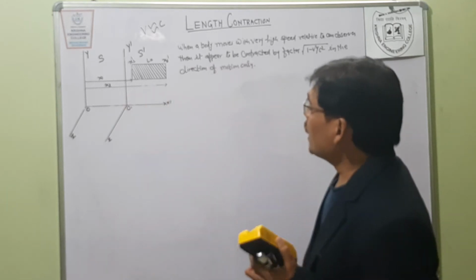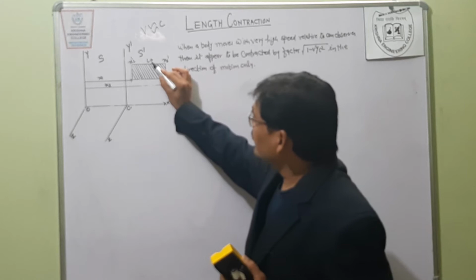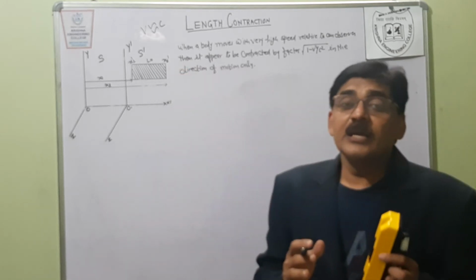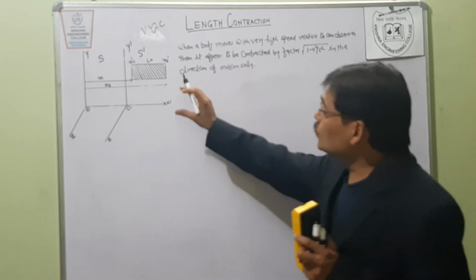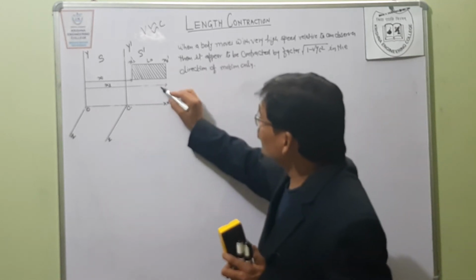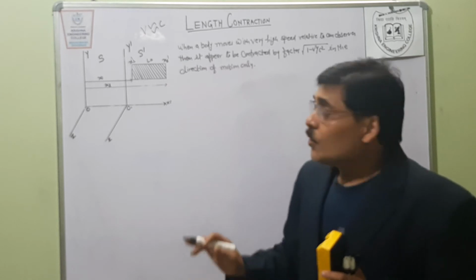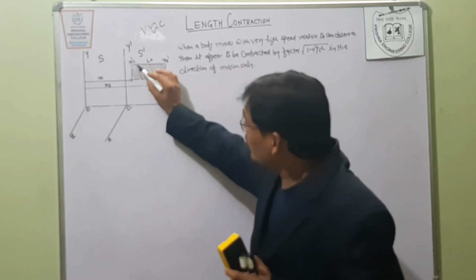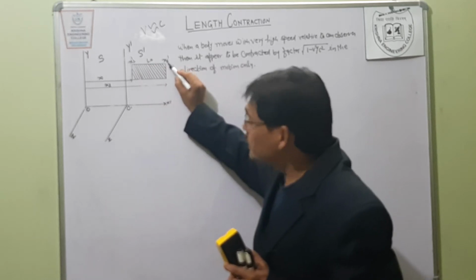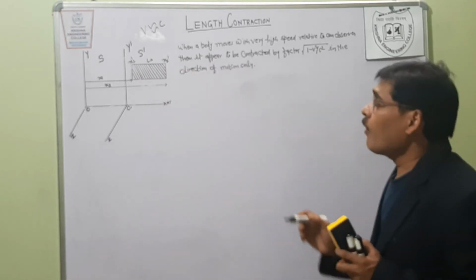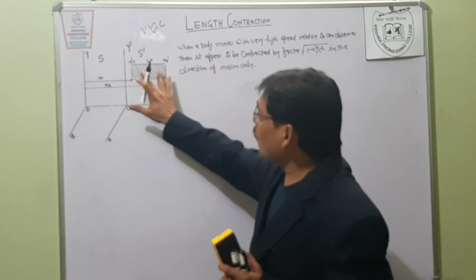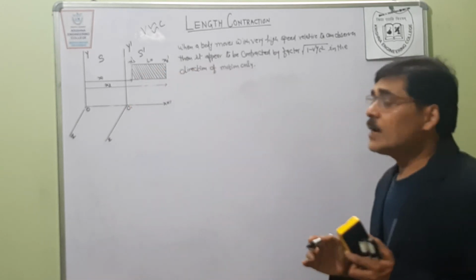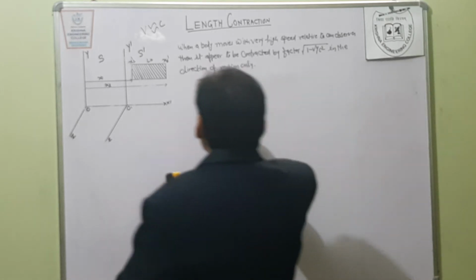Now suppose a rigid rod of proper length is placed with its length parallel to the x-axis in the moving frame S dash. Suppose x1 dash and x2 dash are the x coordinates of the two ends of the rod in frame S dash. So what is the proper length?